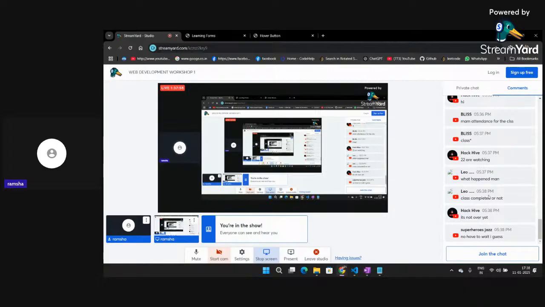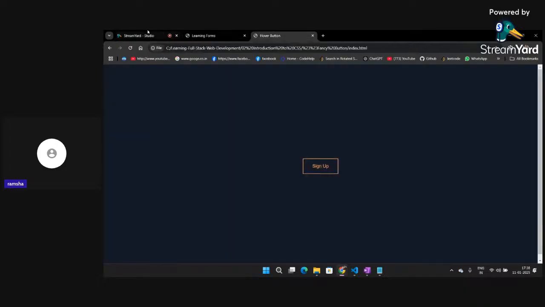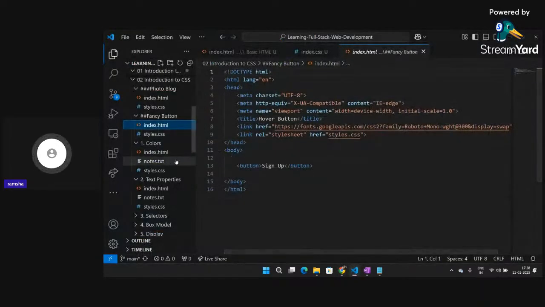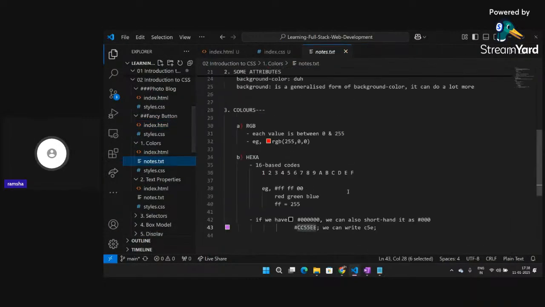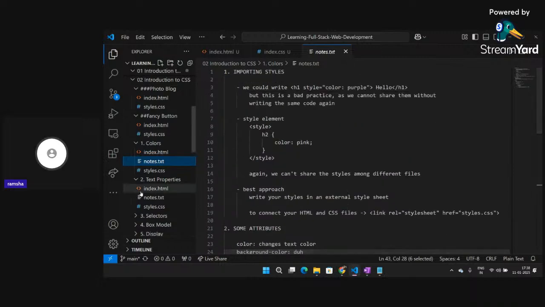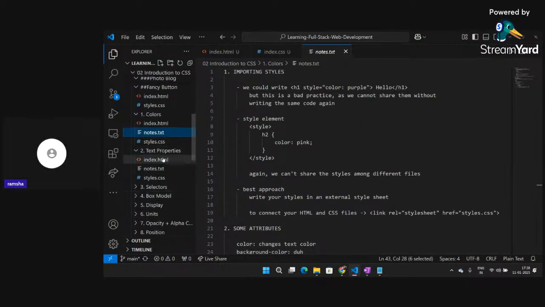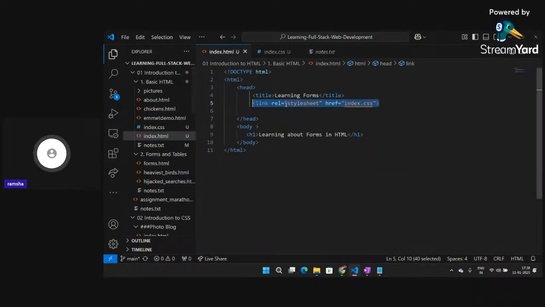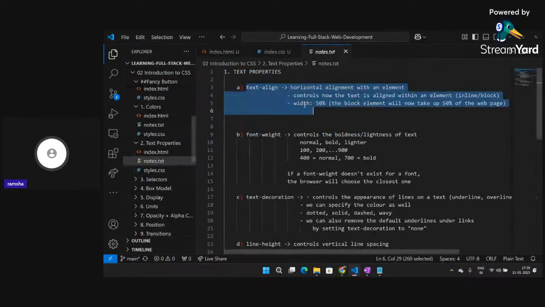Okay, so I hope you guys have taken the screenshot of this. I think all of these things will be a little bit overwhelming for all of you if we continue any further. Meanwhile, let me just tell you about one more attribute, which is the text align one, and then we'll finish this class for today.